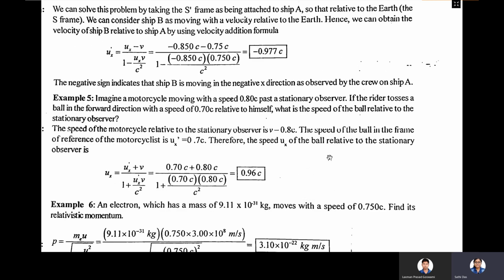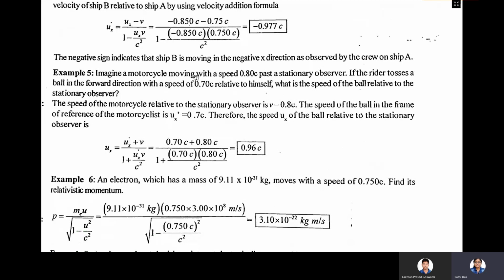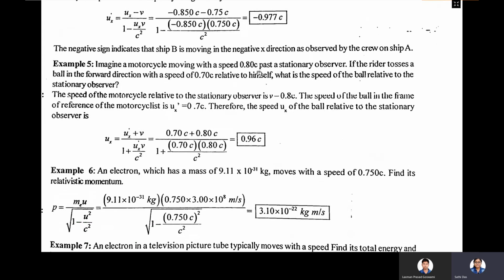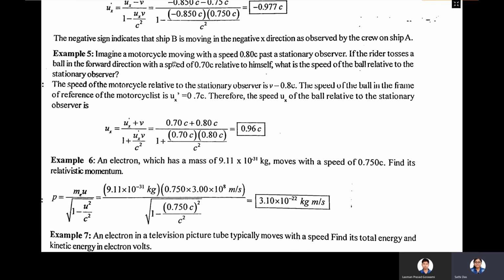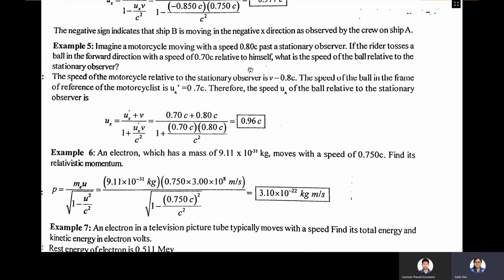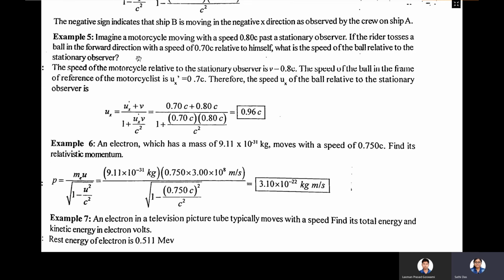Now let us consider the next example. Imagine a motorcycle moving with a speed of 0.80 c past a stationary observer. If the rider tosses a ball in the forward direction with a speed of 0.70 c relative to himself, what is the speed of the ball relative to the stationary observer?